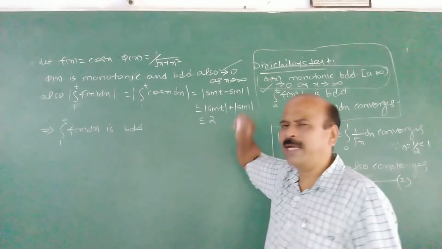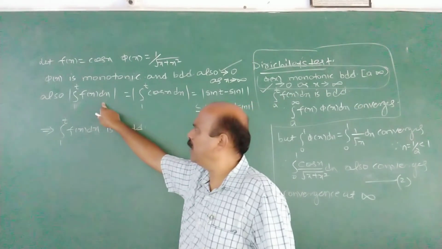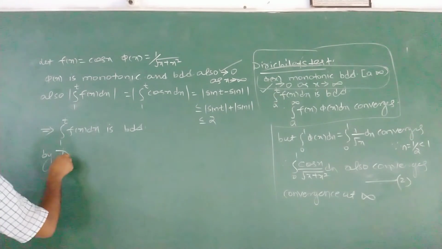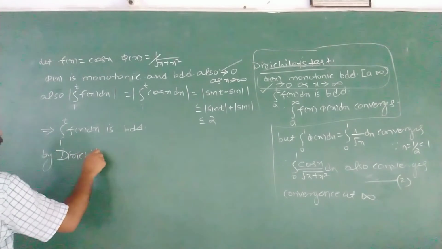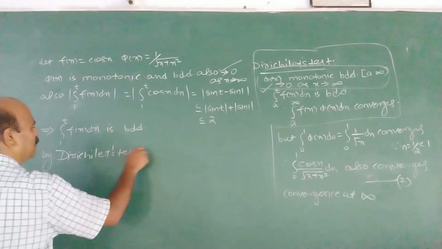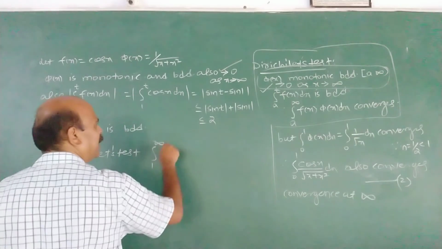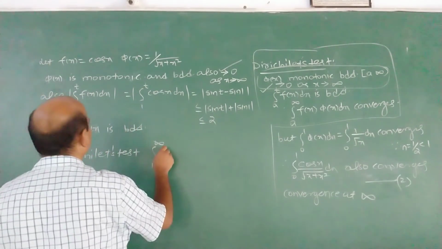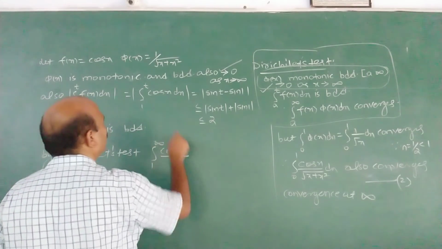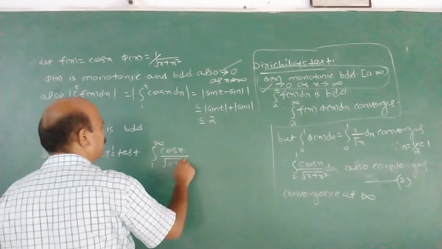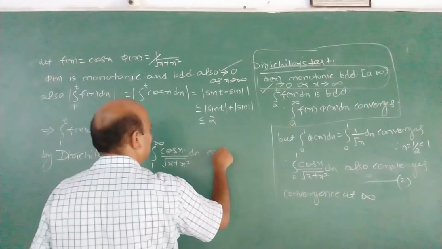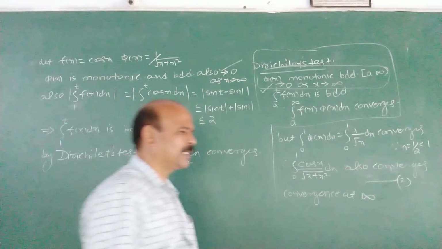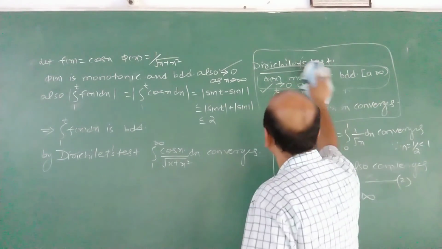Therefore, the two conditions of Dirichlet's test are satisfied. First, phi(x) satisfies its conditions. Second, integral 1 to t f(x) dx is bounded. Therefore, by Dirichlet's test, integral 1 to infinity of f(x) into phi(x) converges. What is f(x)? Cos x, into 1 upon root x plus x square, dx converges. This is the problem. Dirichlet's test we have to apply like this.